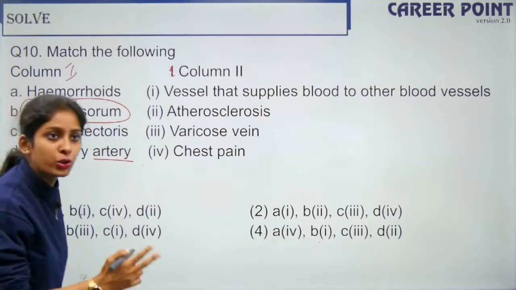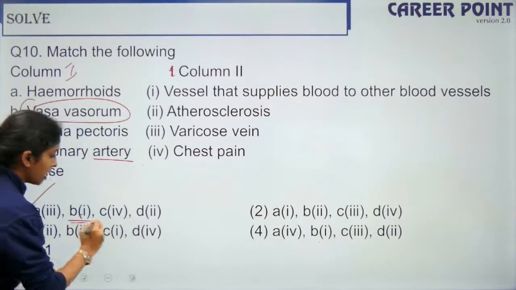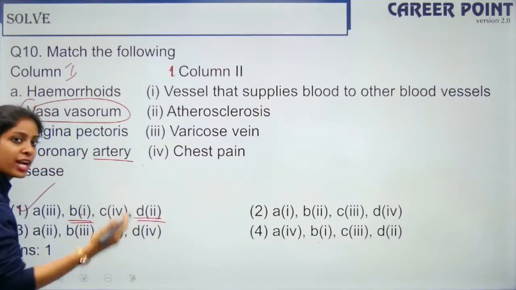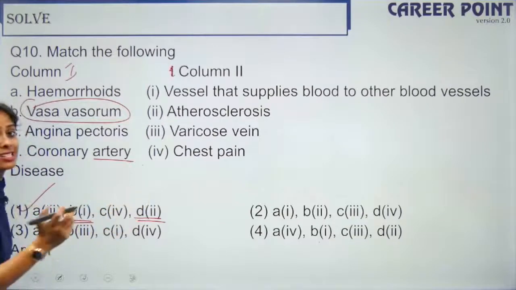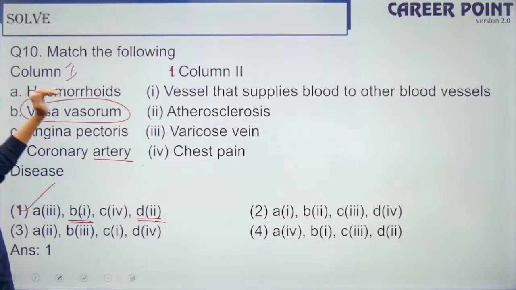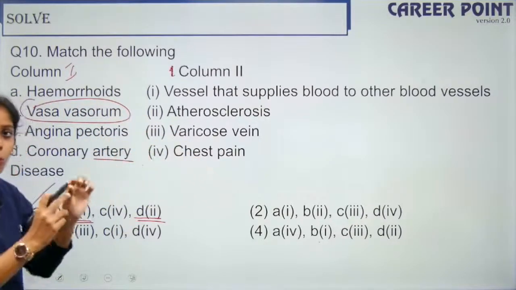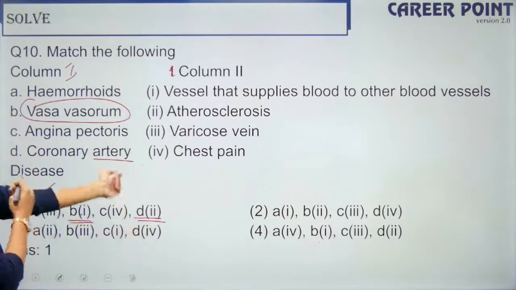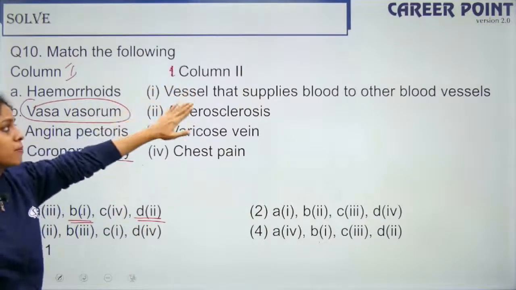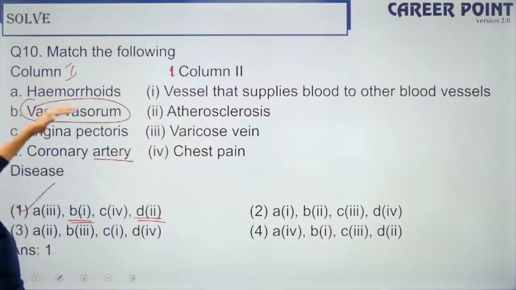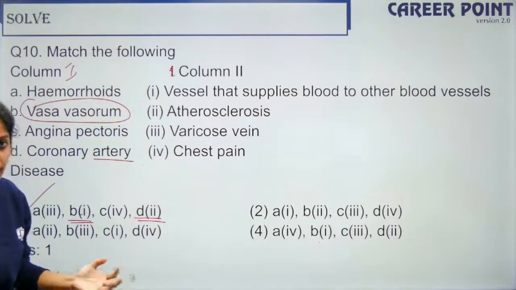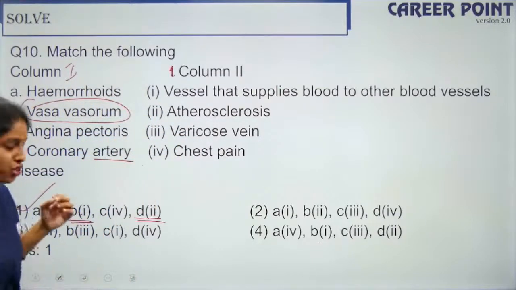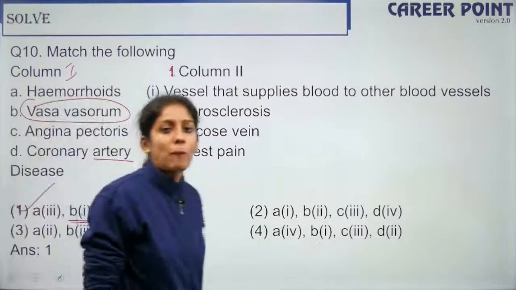So I just saw 2 options here. So I checked B and I checked D because these 2 I know for sure. So obviously this is the correct order. So hemorrhoids is varicose vein, so when the vein swells up. So vasa vasorum is a vessel that supplies blood to other blood vessels. Then angina pectoris is chest pain when enough oxygen is not reaching your heart. So the right match is option 1.